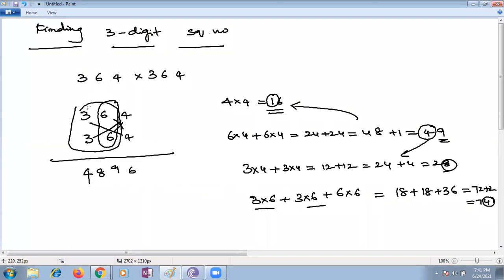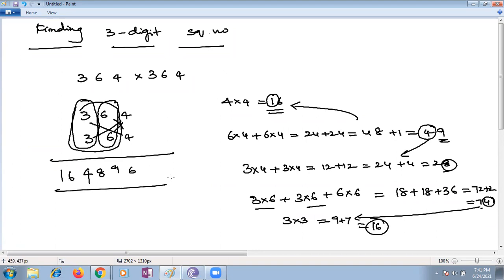And then the last step is 3 into 3, which is 9, plus 7 carry over is 16. So the answer is 132496. This is the way you can easily find the squares of 3-digit numbers, children. We can call this the crisscross method also.